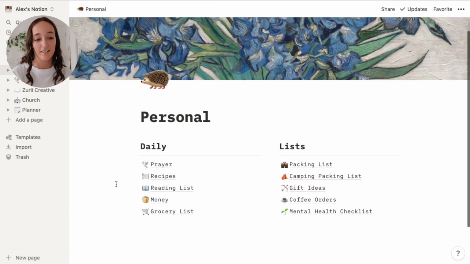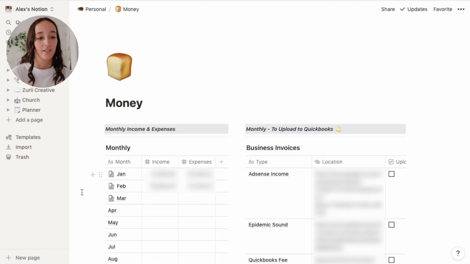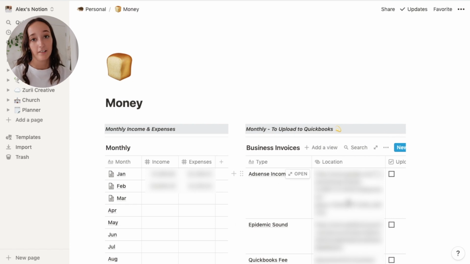The next page that I have is a money page. I'm gonna have to censor out so much stuff, this is gonna be annoying to edit. Pretty much here I have my monthly income and expenses, and then next to it a monthly list of invoices. So these are things for my business that I need to download every month, like the payment invoice for AdSense and just monthly things. I have those linked here, so I can literally just click on the link and download the invoice instead of having to go and find where they are every single month. So that makes it a little bit easier.